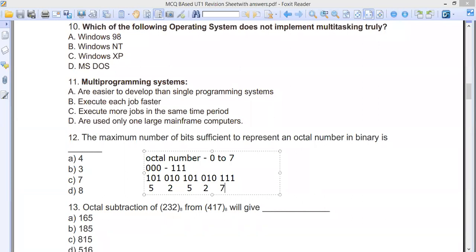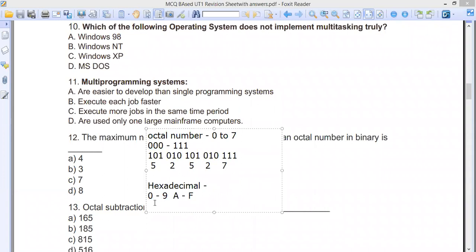And if you try to do something in hexadecimal, hexadecimal numbers are from 0 to 9, and for 10, 11, 12, 13, 14, it is A to F. Correct. Here, whatever you write, the number of bits for the lowest number 0 is 4 bits, and for the highest number 15 you need 4 bits. So if you have anything like this, what you can do is divide it into 4 and then do the operation.